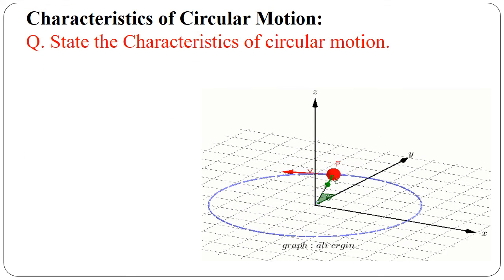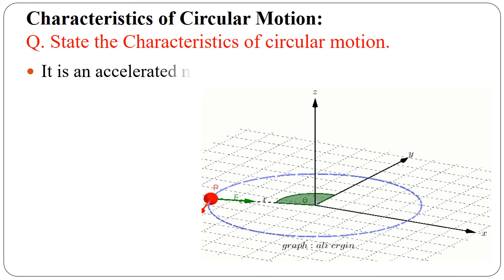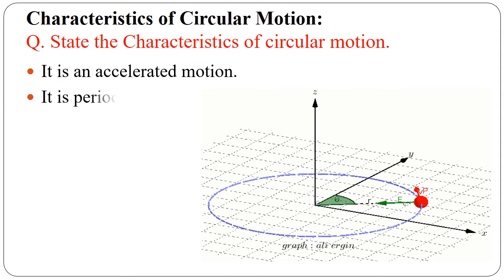For this, a question can be asked in the exam: state characteristics of circular motion. The first characteristic is that it is an accelerated motion. From the figure we observe that the direction of the velocity vector v of the particle changes with respect to time at different positions. Hence, it is an accelerated motion. Is that clear? Okay.